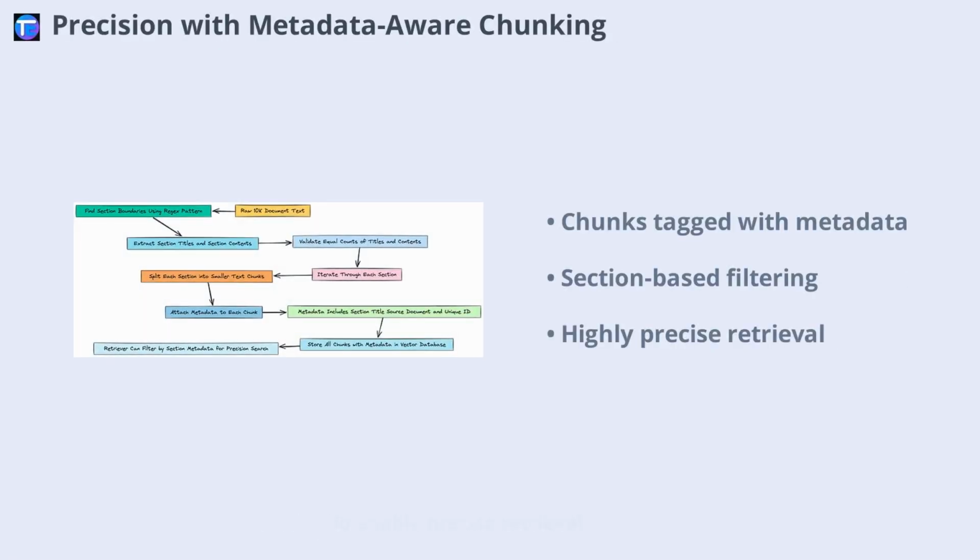To enable precise retrieval, each document chunk is tagged with metadata, such as its section title. This allows the agent to filter searches by section, focusing only on the most relevant parts of the document. For example, if the planner suggests looking in Item 1A, Risk Factors, the retriever can target just those chunks. This metadata-aware approach transforms the retriever from a blunt tool into a surgical instrument, dramatically improving the relevance of retrieved evidence.